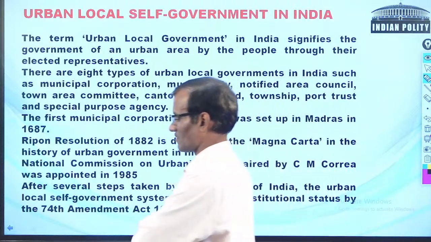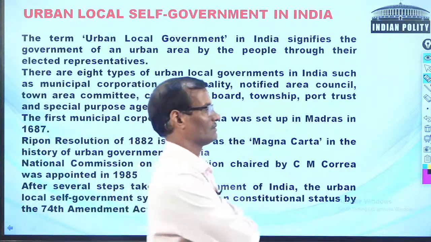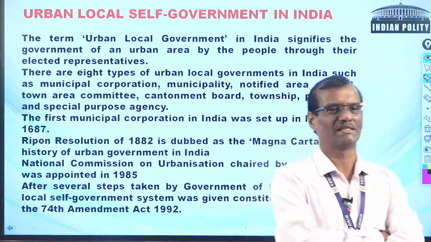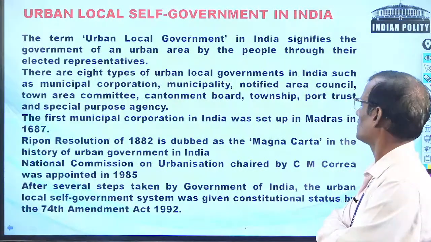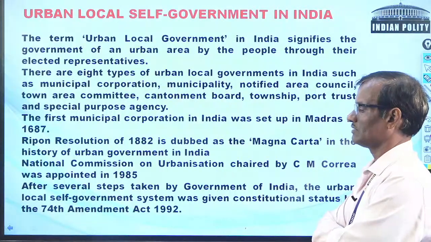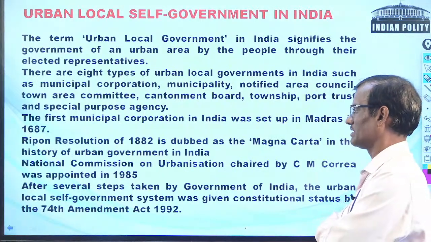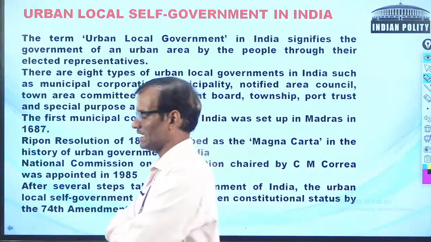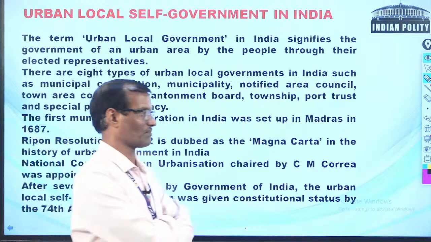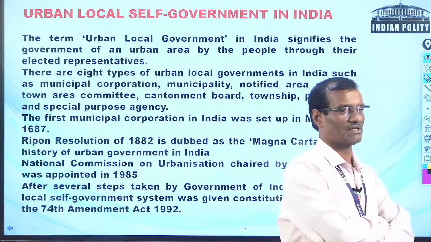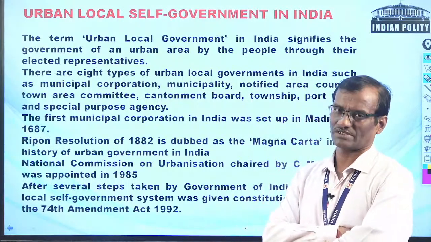And Lord Mayo's resolution was also a step towards granting autonomy to urban areas. And in 1882, Ripon's resolution is considered a landmark in the history of urban local self-government because it made a tremendous contribution towards the autonomous functioning of the municipal corporations and municipalities.